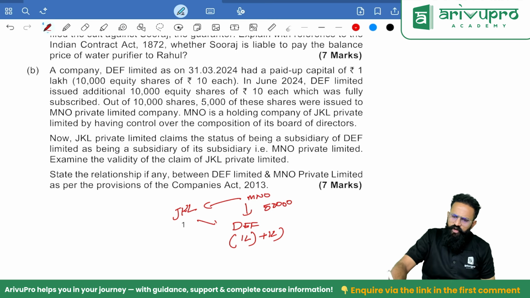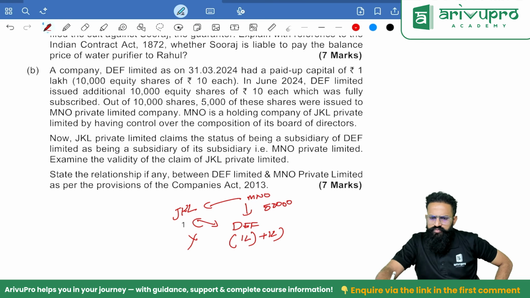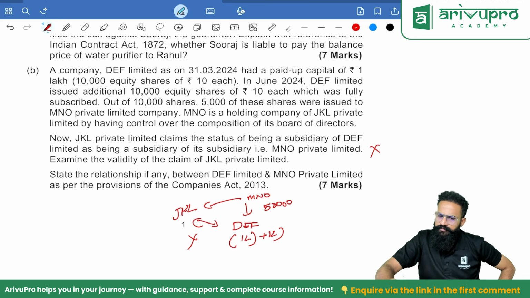No, people, these are not subsidiary and holding. Nowhere they are related. No, it cannot be called a subsidiary company.